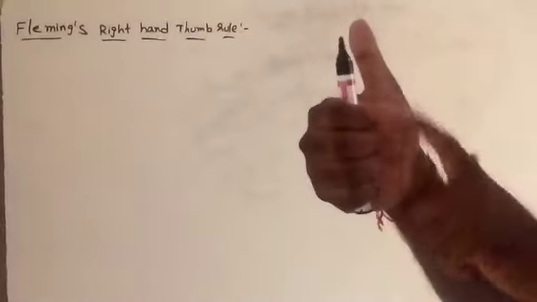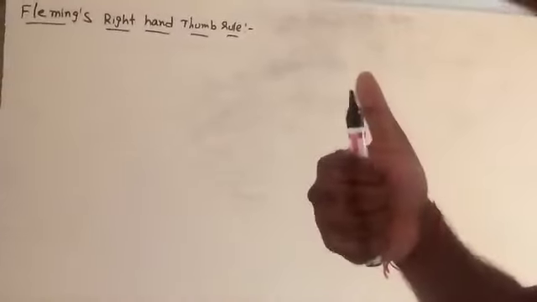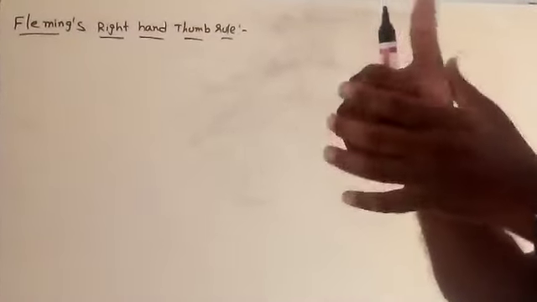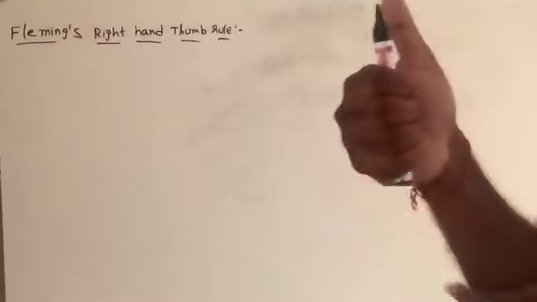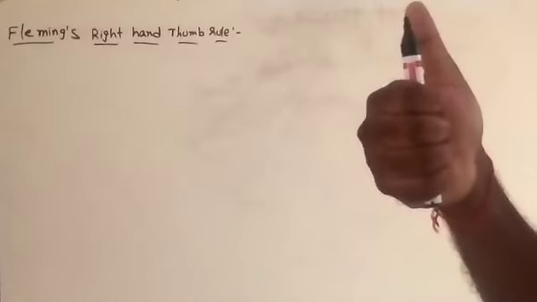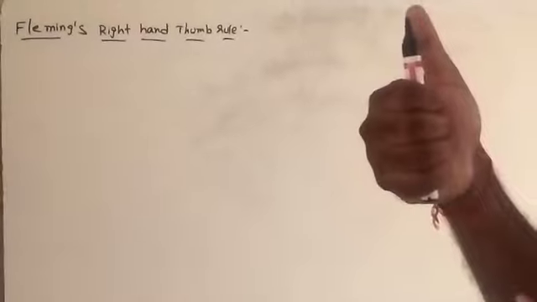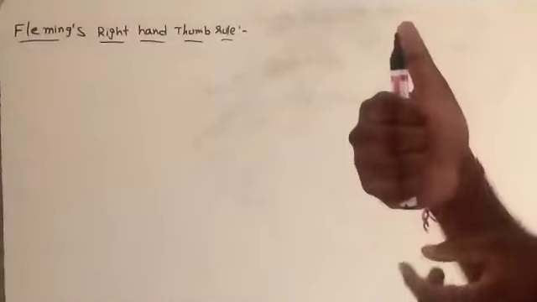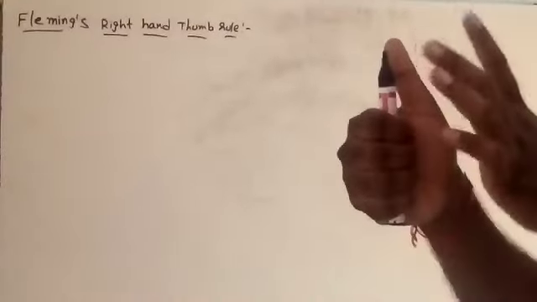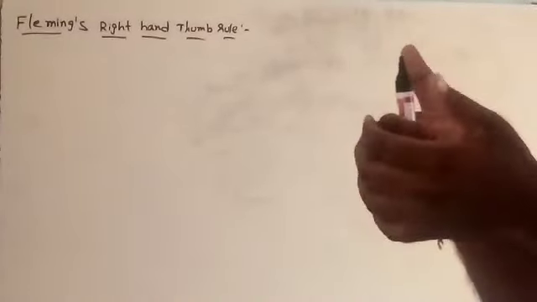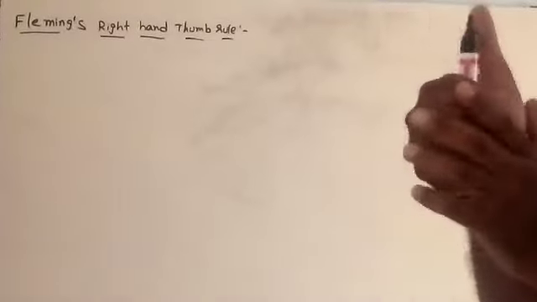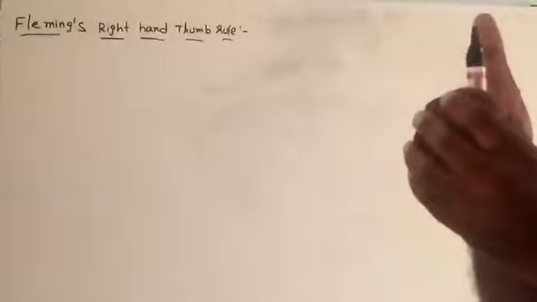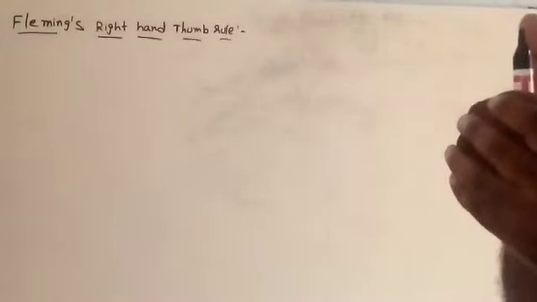My thumb shows the direction of the current, and my curled fingers show the direction of the magnetic field. So once again, how I am holding this marker pen is the direction of the current. That means the current is passing from bottom to top. How I am holding my curled fingers gives the direction of the magnetic field around that conductor.